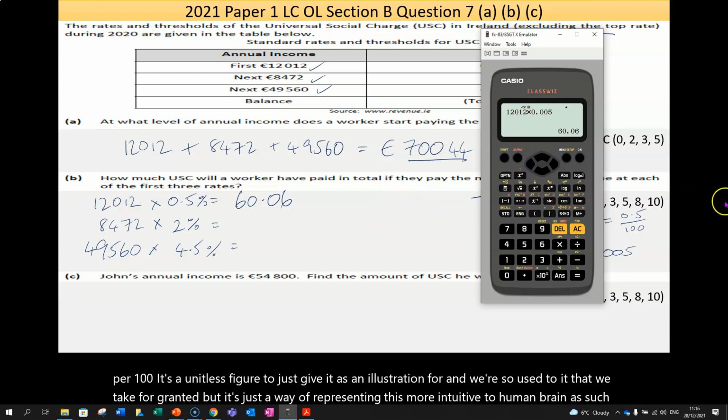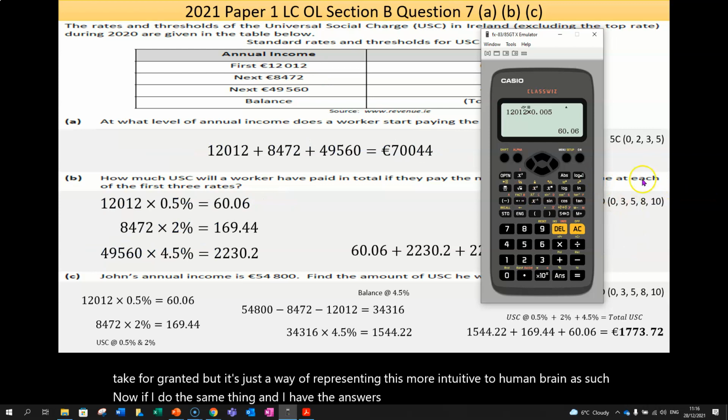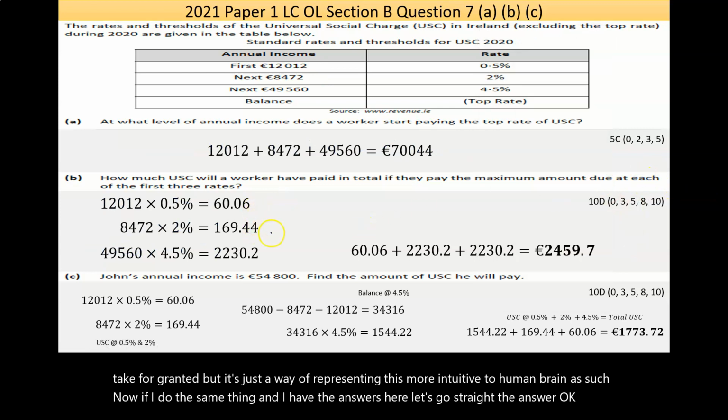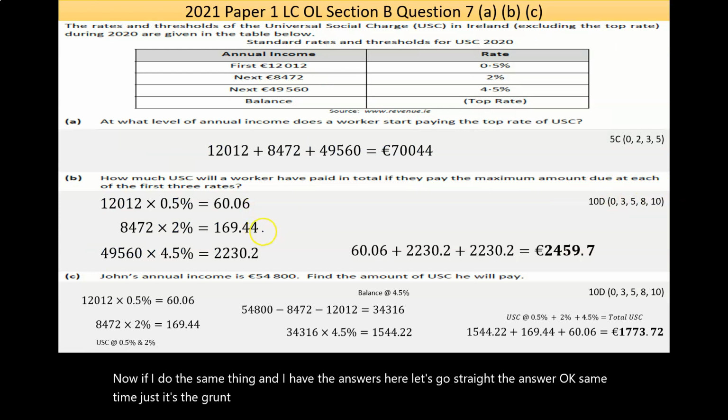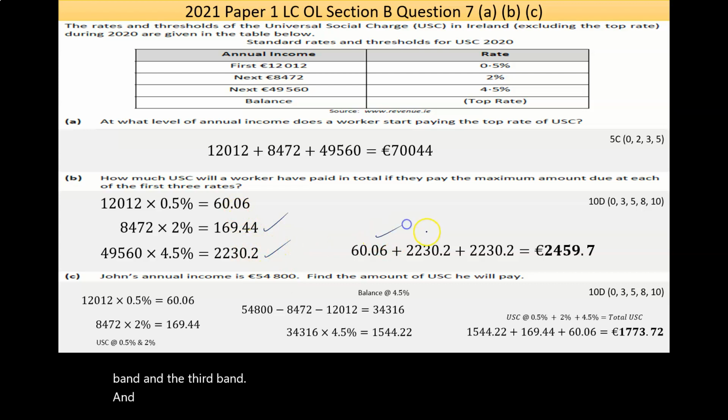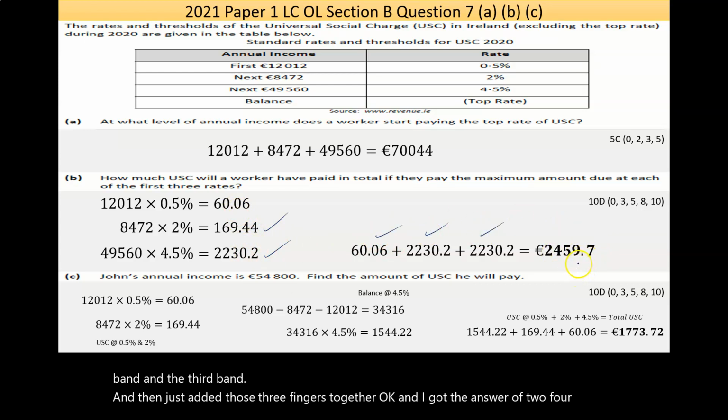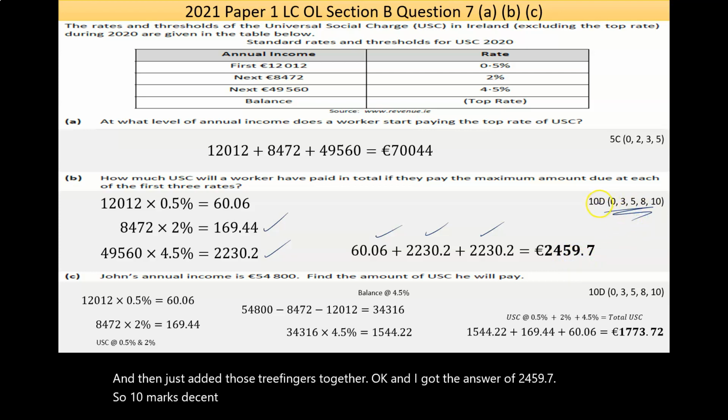Now, if I do the same thing, let's go straight to the answer to save time, it's the grunt work of doing the calculations. I got 169.44 for the second band, and then the third band, and then just added those three figures together. I got the answer of 2,459.70. So 10 marks, a decent chunk. It's a 10D scale, so it's broken up into more bands.